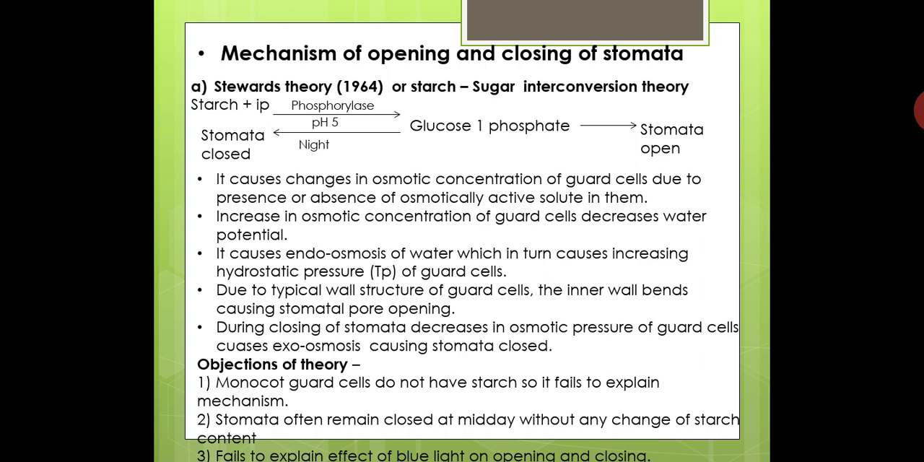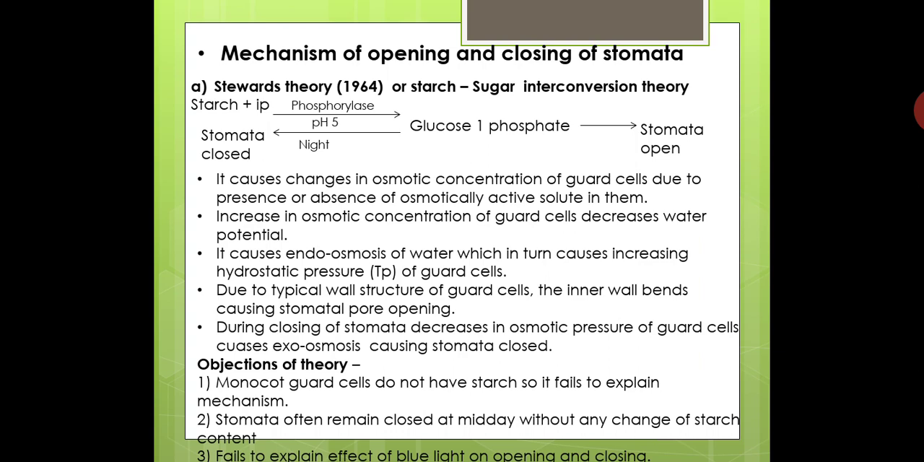As the turgor pressure of the guard cells increases, and we know the typical structure of the guard cell, that is inner wall thick, outer wall thin, so the inner walls of both guard cells bend inwardly, causing the central pore to open, what we call stomata open. So this is the mechanism of what Stewart's hypothesis says.